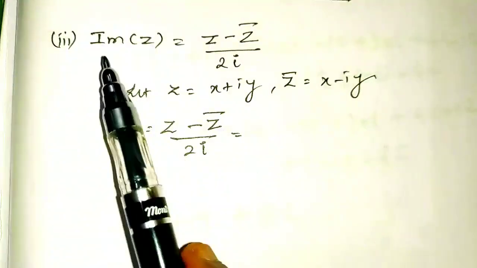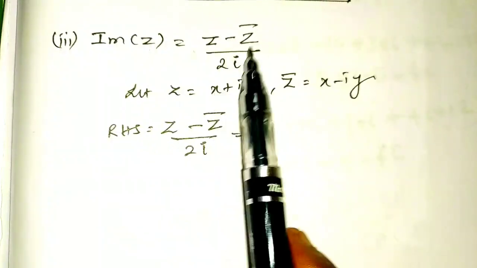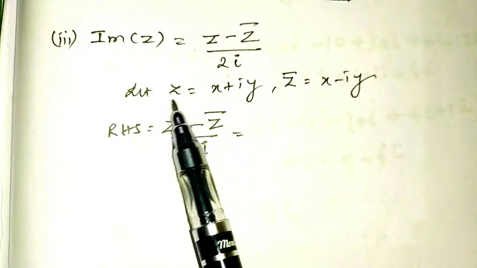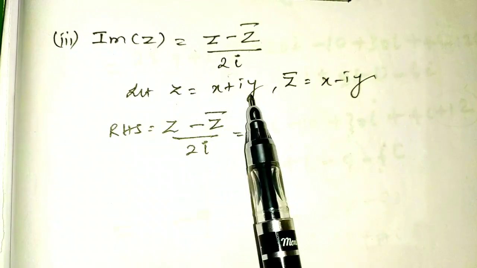We will see the third sum. Imaginary of Z is equal to (Z minus Z bar) by 2i. Here also I am going to assume that Z is equal to x plus iy.